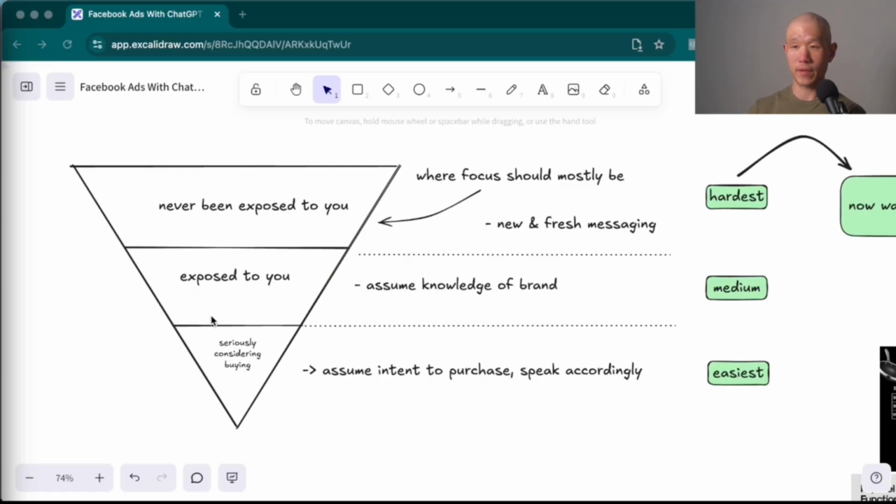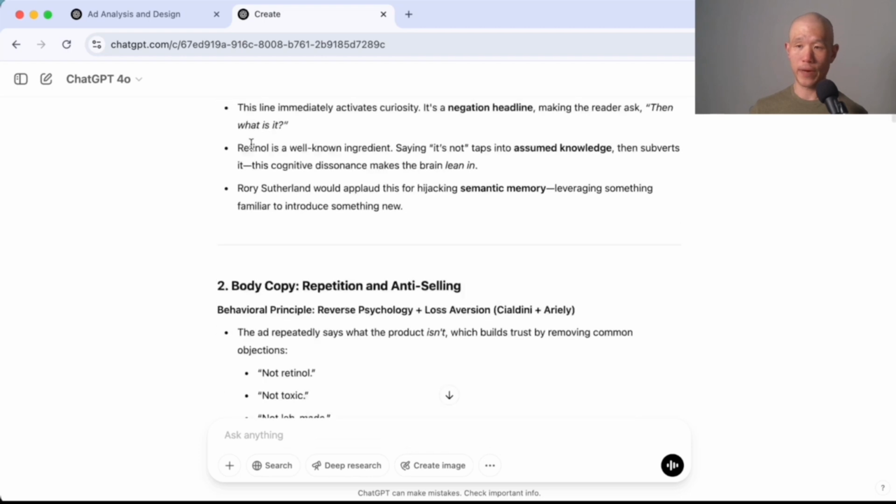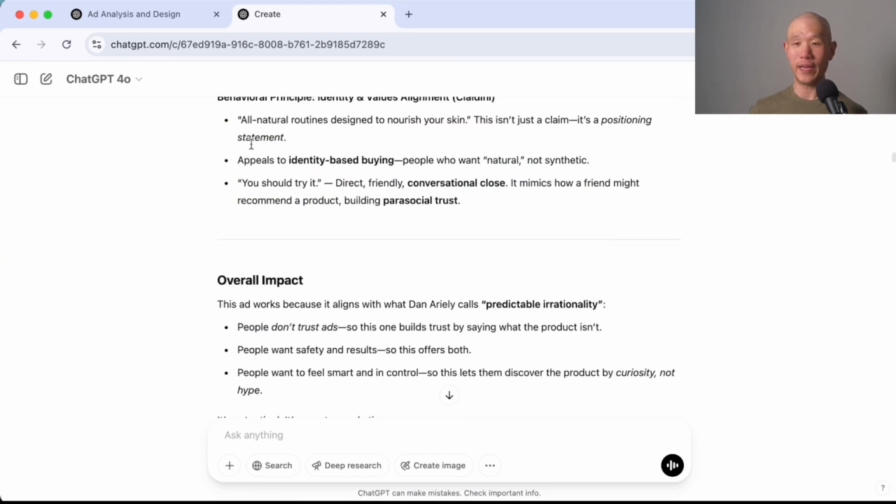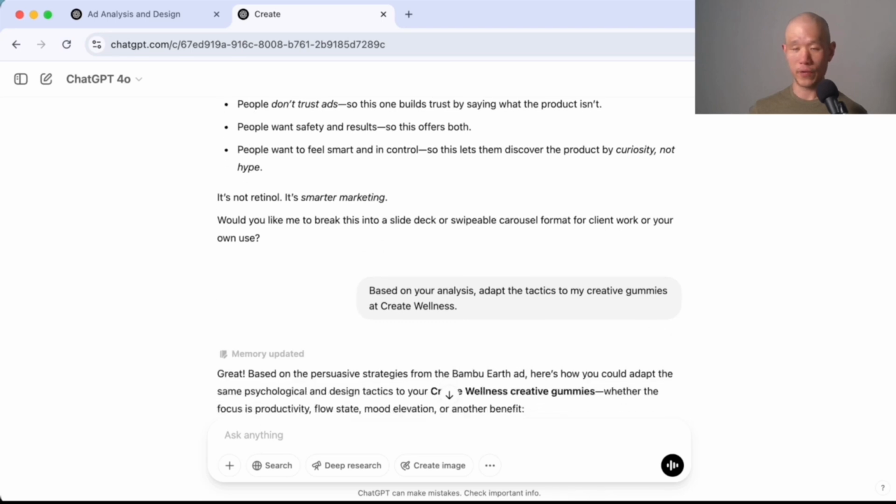Just jumping back to this diagram over here, in order for us to appeal to people who have never been exposed to us before, using more psychology driven ads as opposed to offer driven ads is one of the ways in which I like to approach it. So it does a breakdown for us, which, just being honest, I didn't actually read at all in this workflow. What I wanted to do was just have it go through the motions of doing the analysis so that when I do tell it to make an image, it's already on that train track.